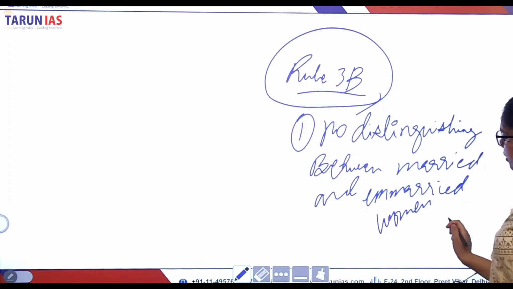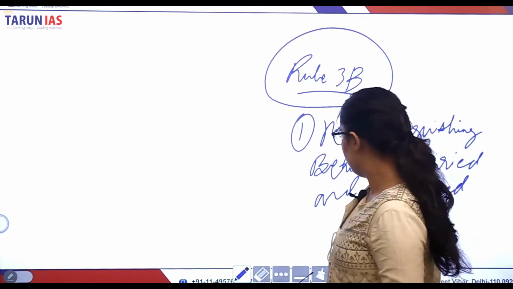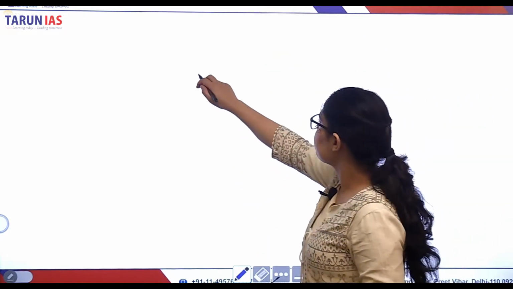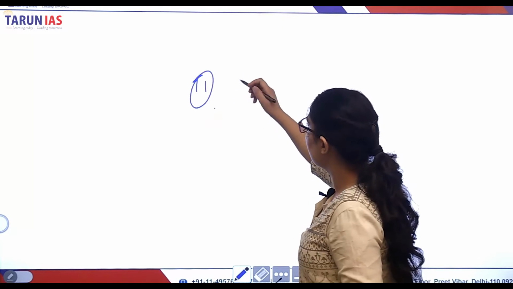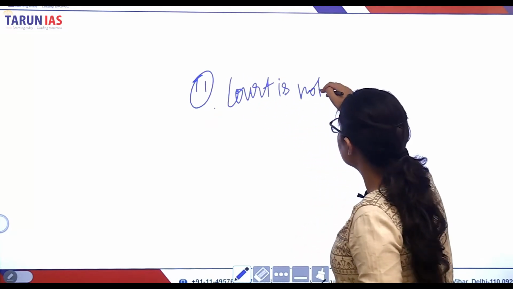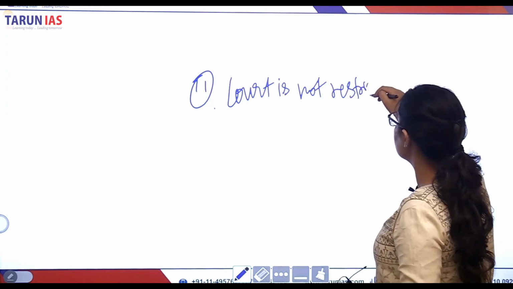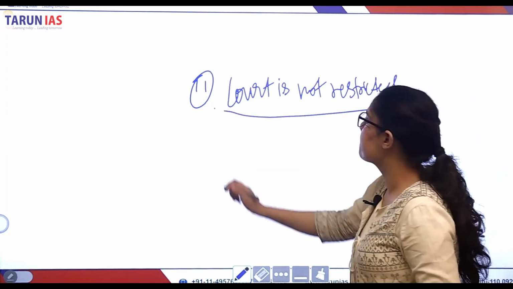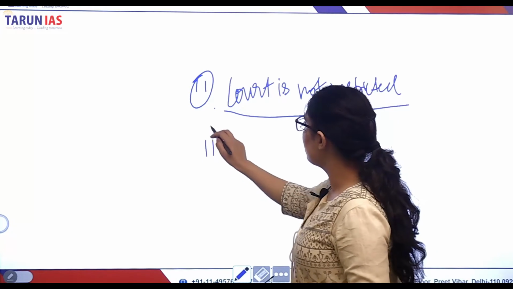Right? Second point, the court said, court is not restricted. And the third point, the court said